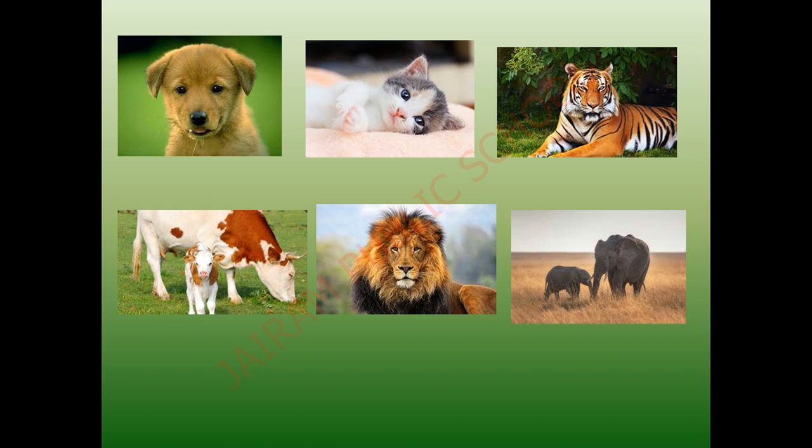Have you all observed? Okay, what is the first picture given here? Dog. Second one, cat. Third one, tiger. Fourth one, cow and calf. Fifth one, lion. Sixth one, elephant and calf.